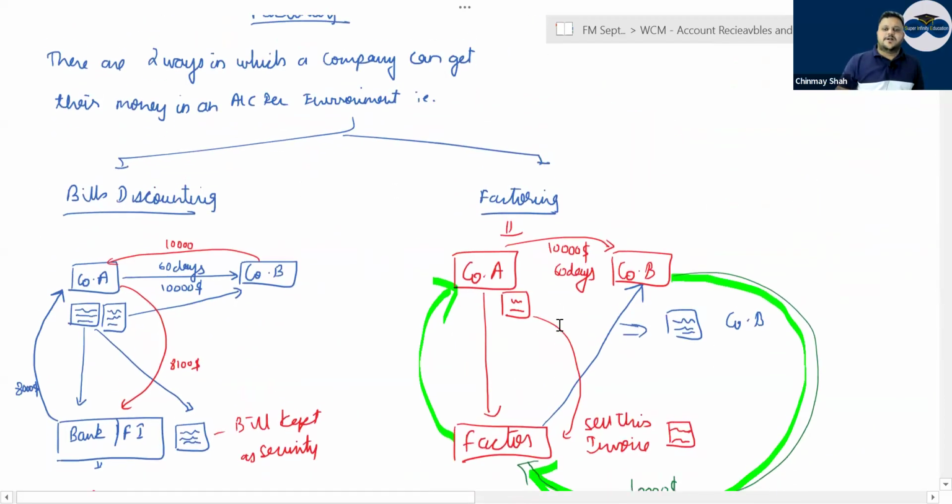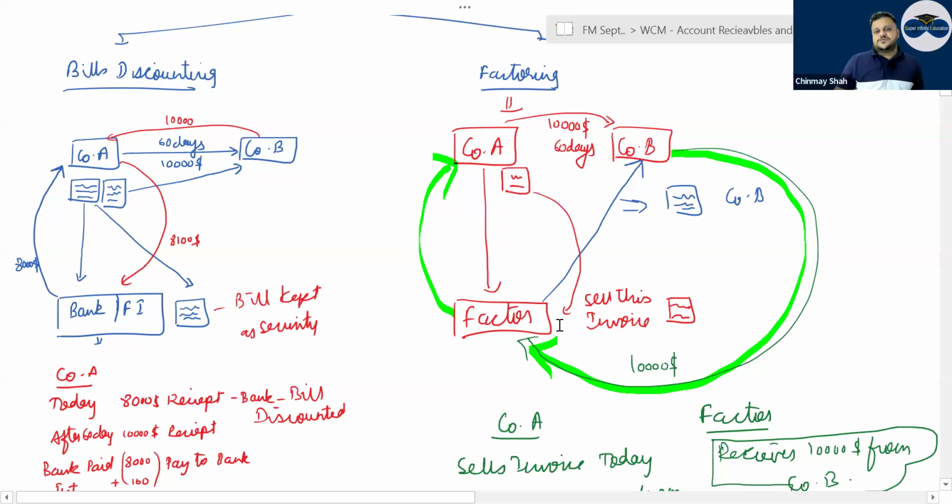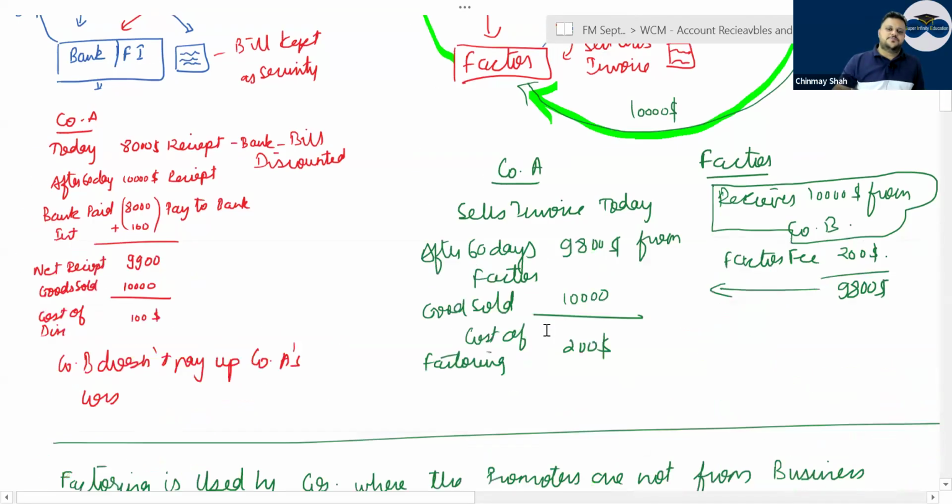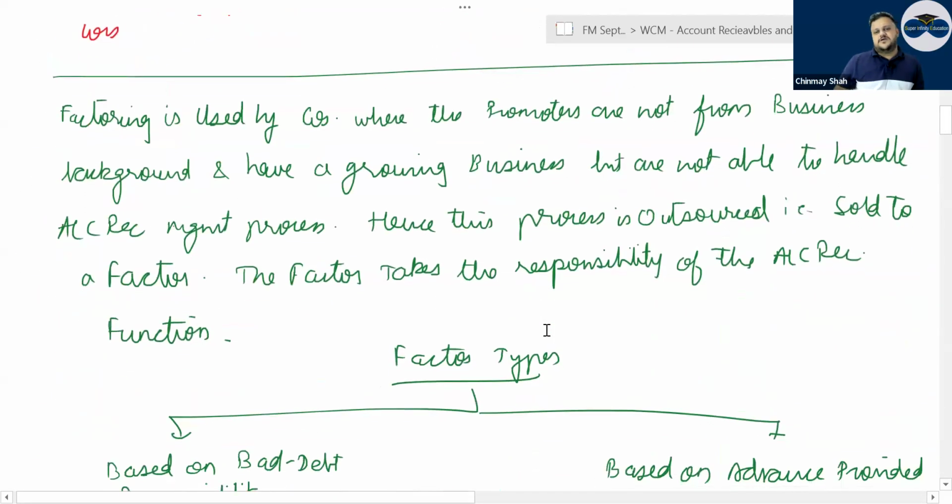When it is factoring, you sell your invoices to the factor, and the factor will take the money from company B, cut his factor fees and other expenses, and give the rest to you. That is how the flow of money goes in factoring. A factor is generally nothing but a Munna Bhai, a goon who helps you. But don't write that in the exam.